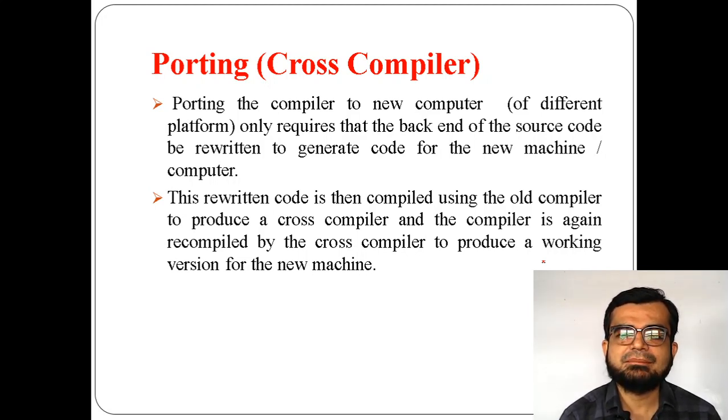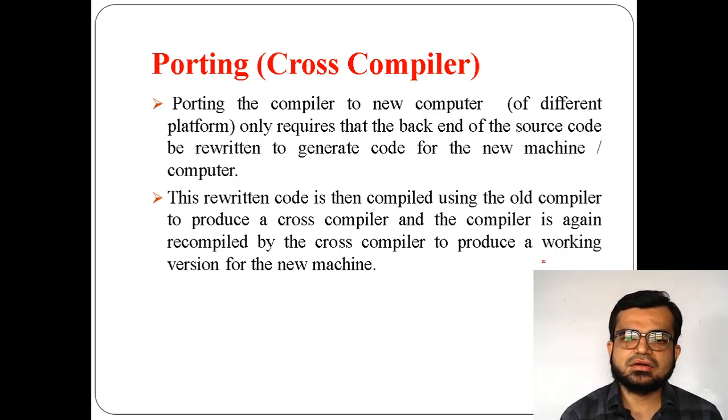So what we have to do is the back end of the source code has to be rewritten. Why does it have to be rewritten? Because it has to be rewritten for a new computer, to generate code for the new machine. If it is working on the same machine, there is no need to rewrite the code again. But as you know, it is working for a new machine, so it has to be rewritten to generate the code for a new machine. This rewritten code is then compiled using the old compiler.